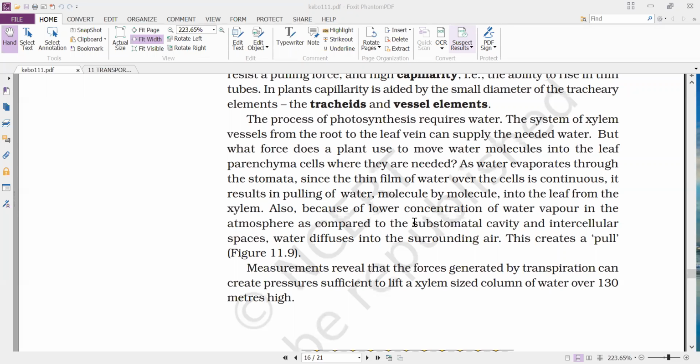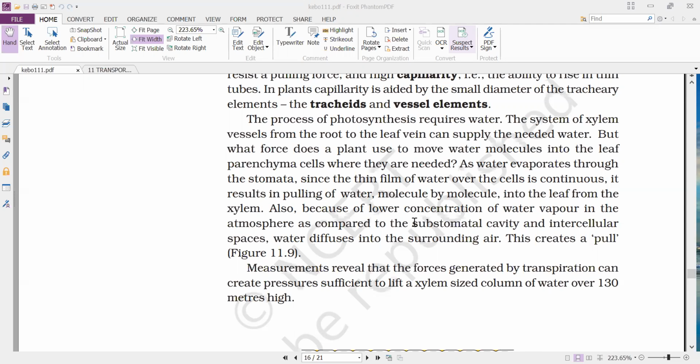What is the force that is actually involved in transporting the water from the roots to the parenchymal cells of the leaf? That is nothing but transpiration. So that is what he is explaining.